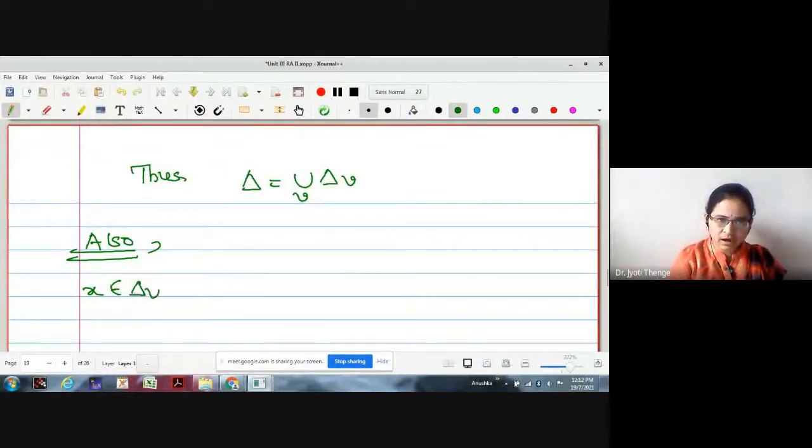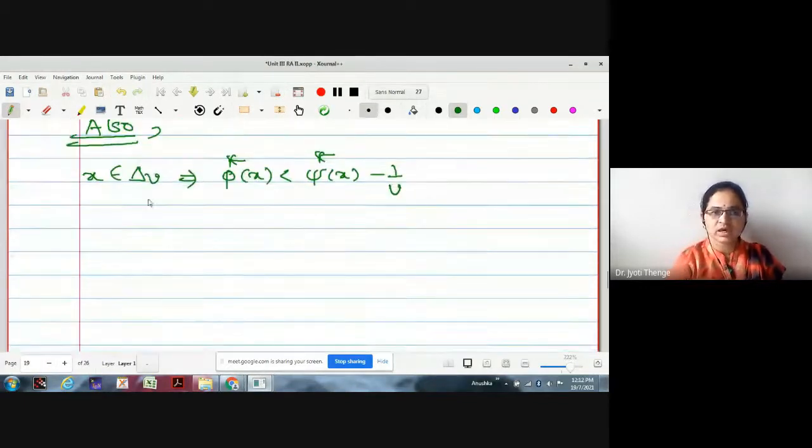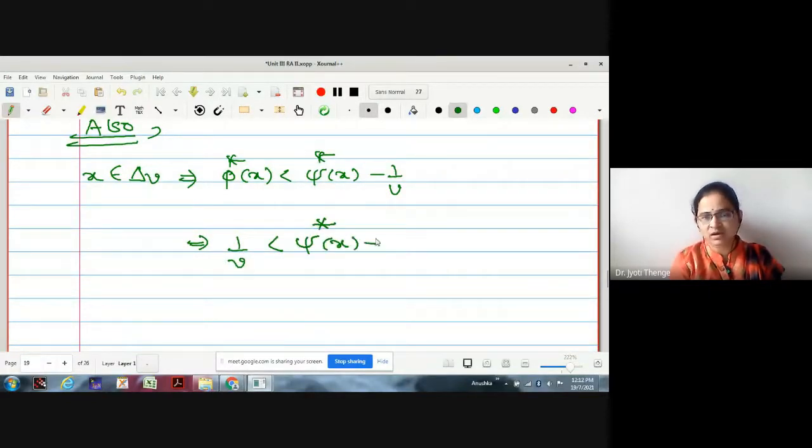X is in delta V. What does this give us? Phi star of X is strictly less than psi star of X minus 1 by V. Therefore, can I write this as 1 by V strictly less than psi star of X minus phi star of X? Okay, let us keep it here.